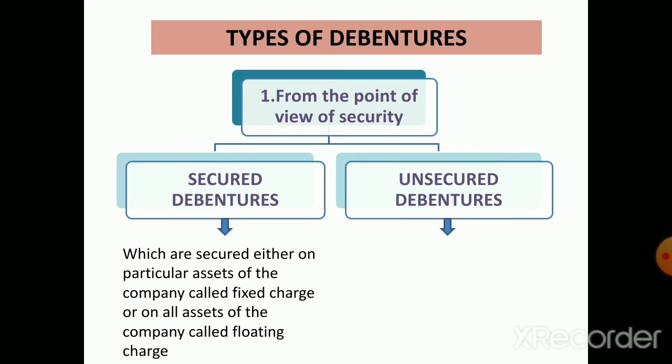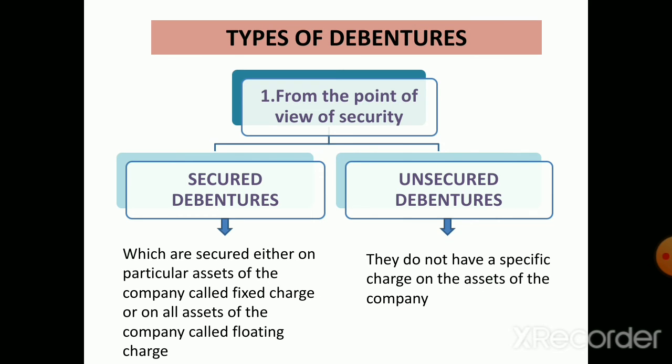Second is unsecured debentures, which means they do not have a specific charge on the asset of the company. So the holders of such debentures are treated as unsecured creditors at the time of liquidation of the company.